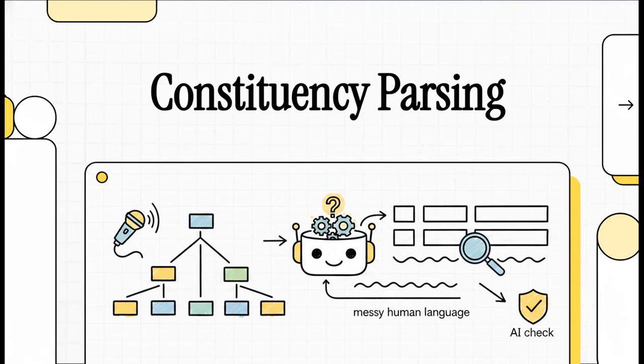Welcome to This Explainer. Today, we're going to dive straight into the absolutely fascinating mechanics of how machines actually read and decode the messy, wild ambiguity of human language. I mean, if you've ever wondered how an AI grammar checker knows your sentence structure is a bit off, or how a virtual assistant figures out exactly what you're asking it to do, you are entirely in the right place. We are going to explore context-free grammars and constituency parsing.